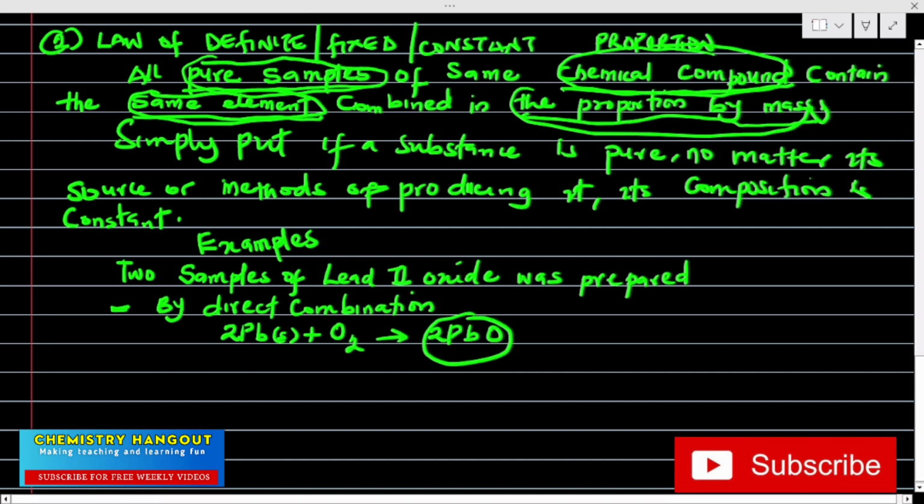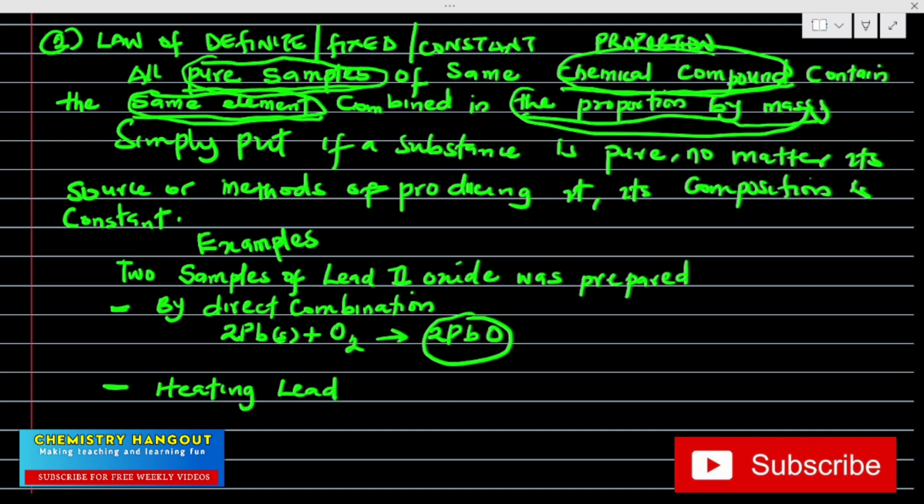So I prepared it by direct combination, and you now use another method. By heating, you heated lead(II) trioxocarbonate(IV).